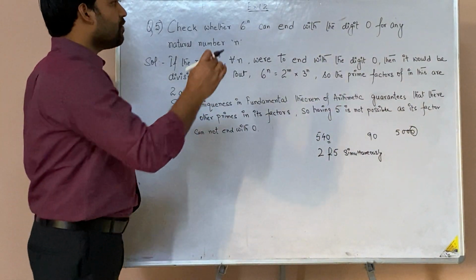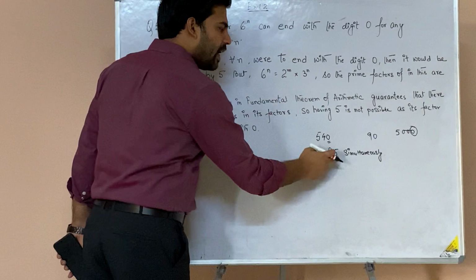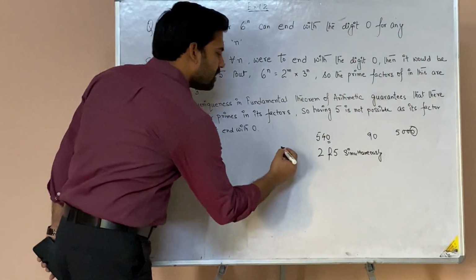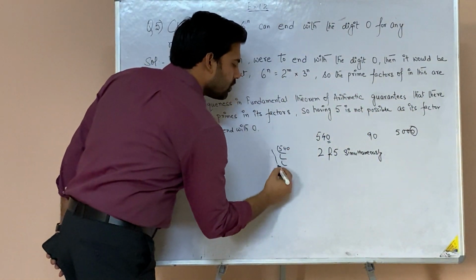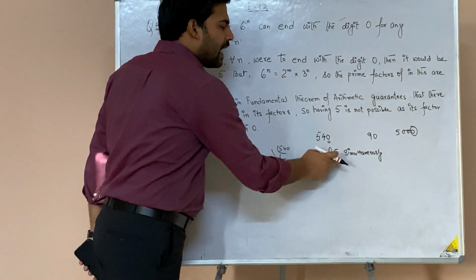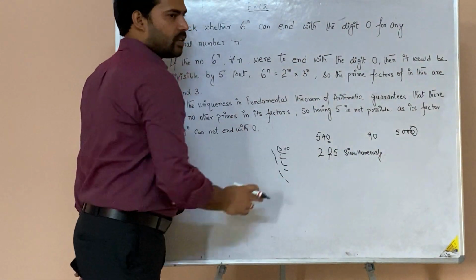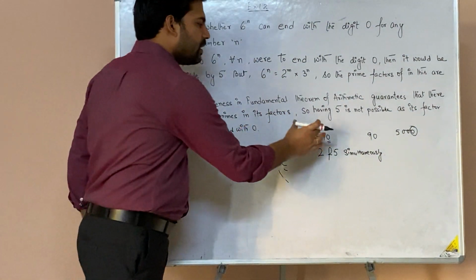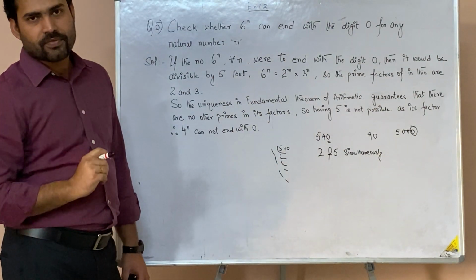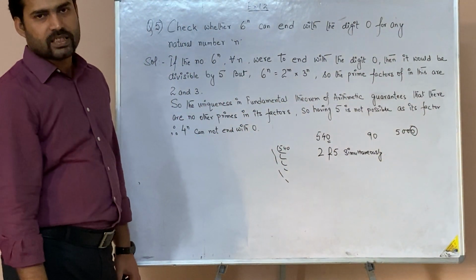I need to check if that number is divisible by 10, so I must show that the number's factors are 2 and 5. See, 540 is a number which has various factors. If you find the factors of 540, you will get so many numbers, but out of those, at least one 2 and one 5 will be there, because 2 and 5 make up 10 and will divide 540. In short, the number's factors should have at least one 2 and one 5. If these two criteria are met, then definitely the number will have 0 in the end.